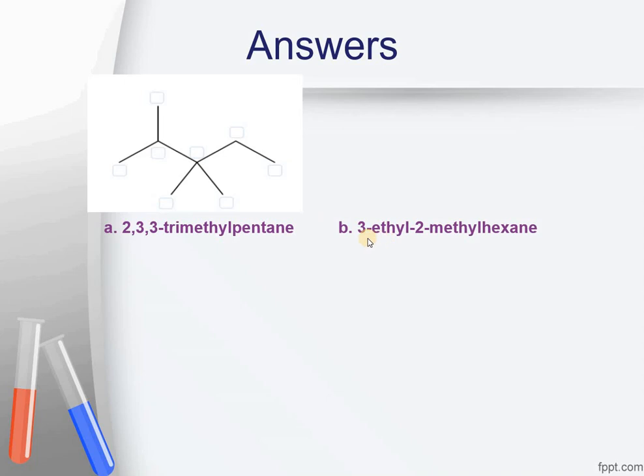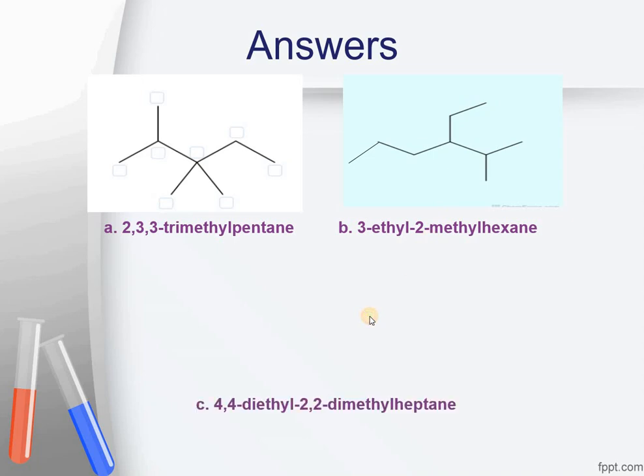Next compound was 3-ethyl-2-methylhexane. The compound is drawn over here. Numbering will start from this side, 1, 2, 3, 4, 5 and 6 carbon atoms. At position number 2 there is a methyl group, and at position number 3 you can see there is an ethyl group.